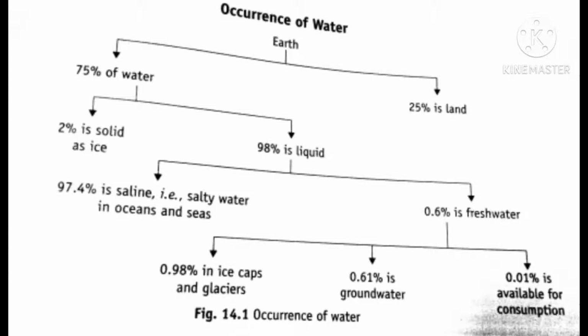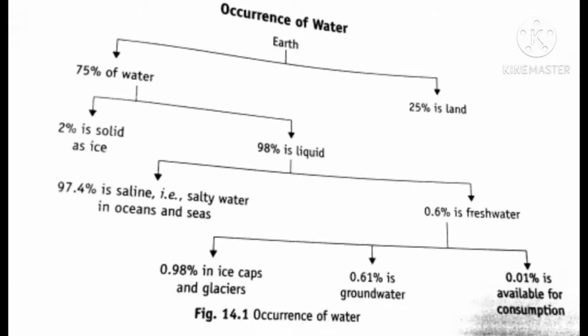About 2% of water is present in solid form, that means snow form.